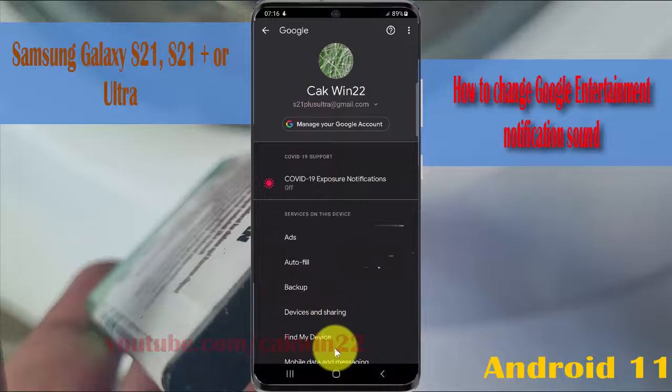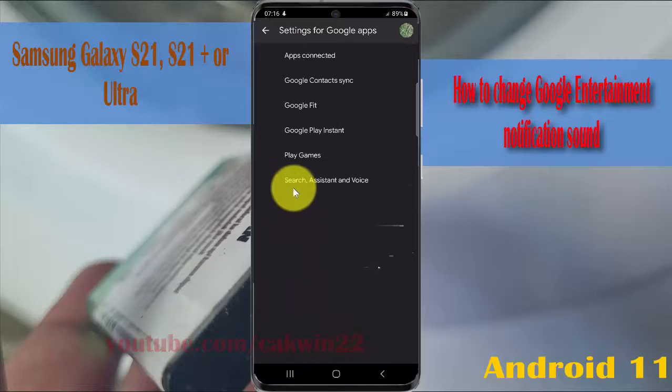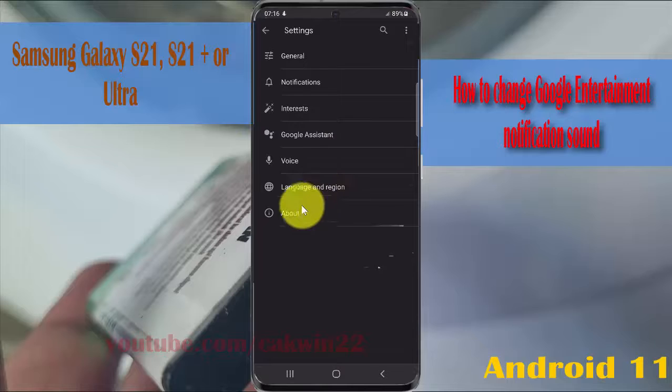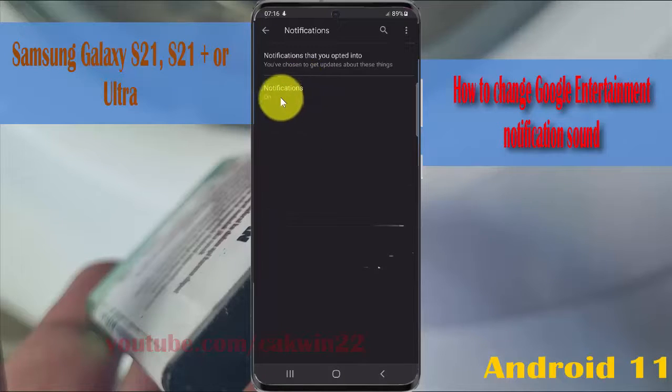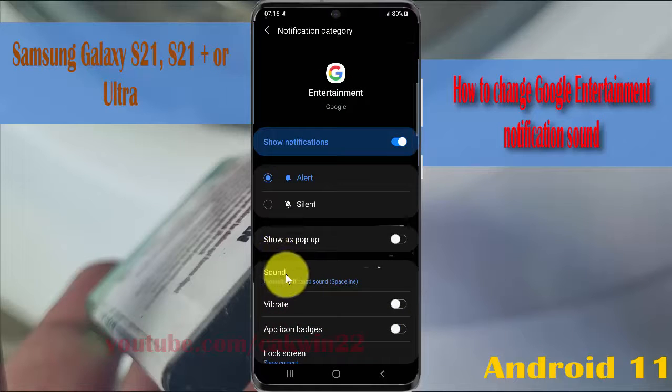Scroll down the screen, and then tap settings for Google Apps. Tap search assistant and voice. Select notifications, and then tap notification scan. Tap entertainment, and then select sound,